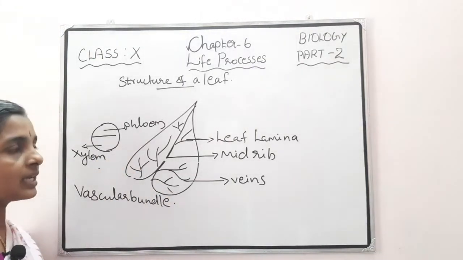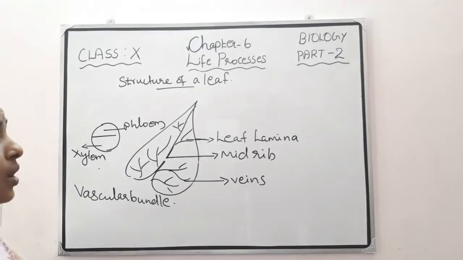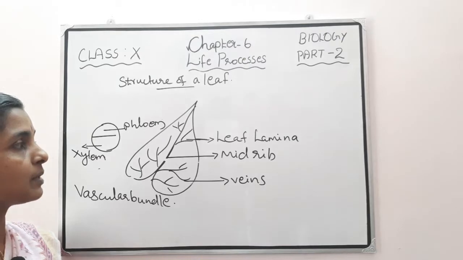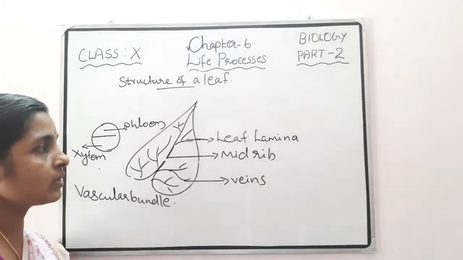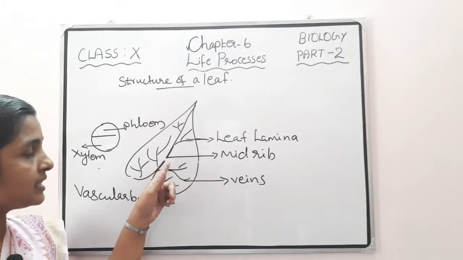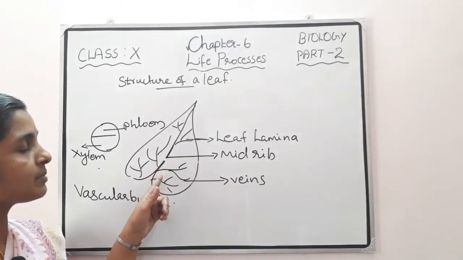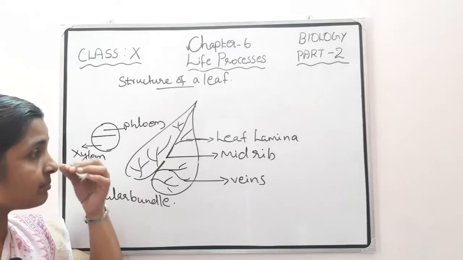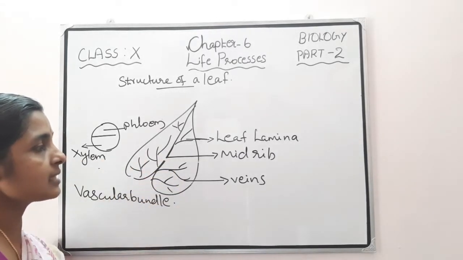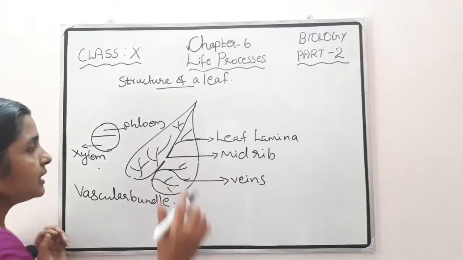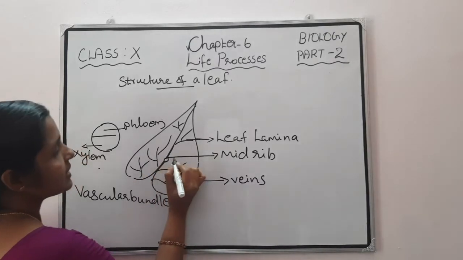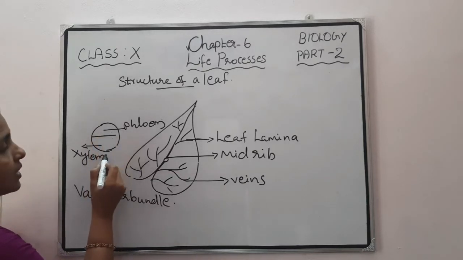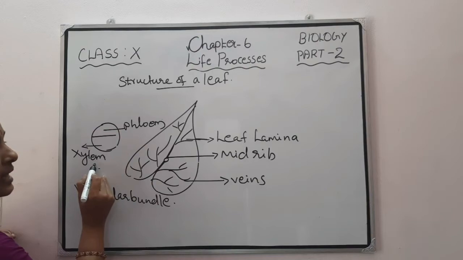So once again, a typical leaf consists of a leaf lamina or leaf blade, that is the green colored part we are seeing. Then a midrib region, also called the main vein, and from the midrib numerous smaller veins are arising. In the midrib region, the upper surface consists of a tissue called phloem, and the lower part consists of xylem tissue.